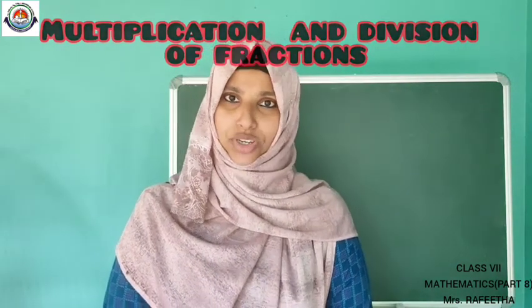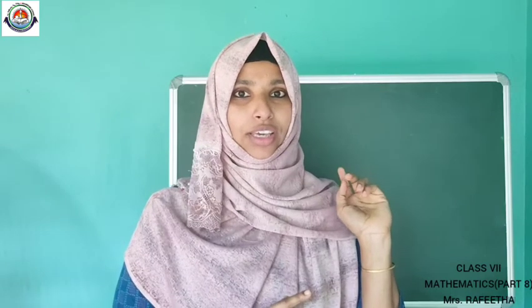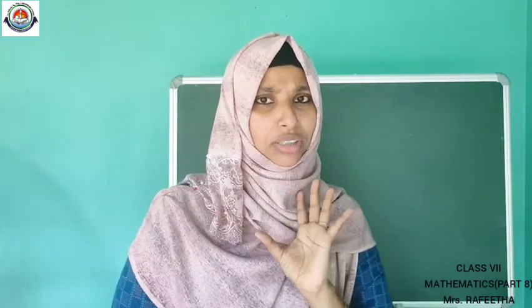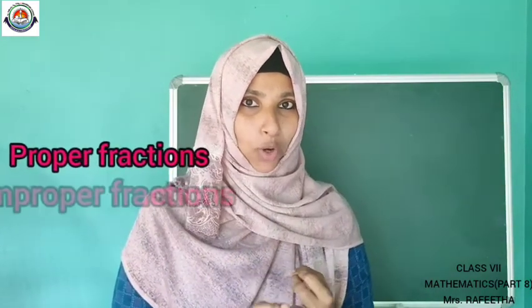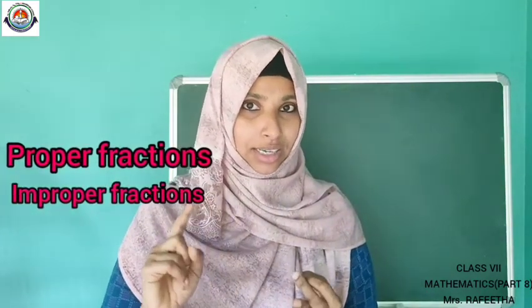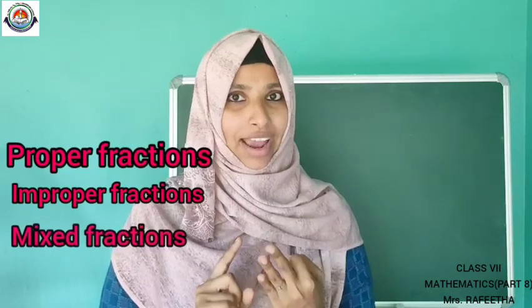Yeah, sure you know, because we studied fractions thoroughly in our 6th class, so there will not be any doubt about fractions. How many types of fractions are there? Proper fraction, improper fraction, and mixed fraction.